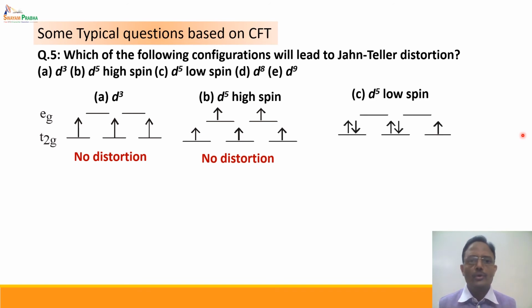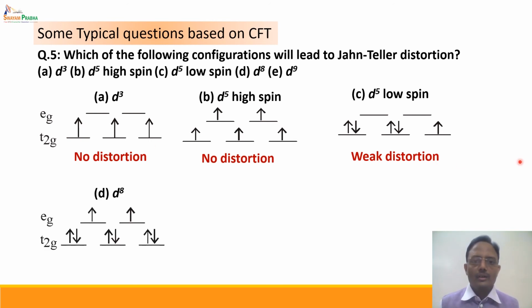Coming to d5 low spin state. In this case, eg is symmetrically filled with no electrons at all, but t2g is unsymmetrically filled. It is a t2g5 system. t2g5 is an unsymmetrical distribution, with two electrons in two orbitals and one single electron in one of the orbitals, and hence there will definitely be Jahn-Teller distortion in this case. But it is a weak distortion because the t2g orbitals are not directly facing the ligands, and hence the distortion is there, but it is weak.